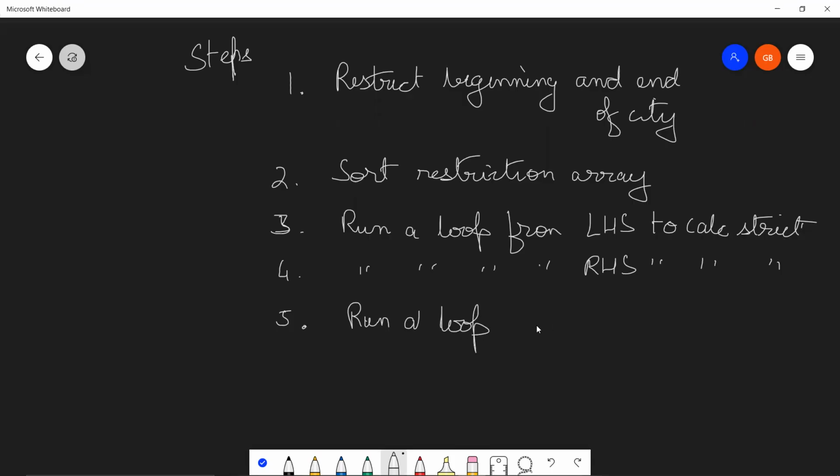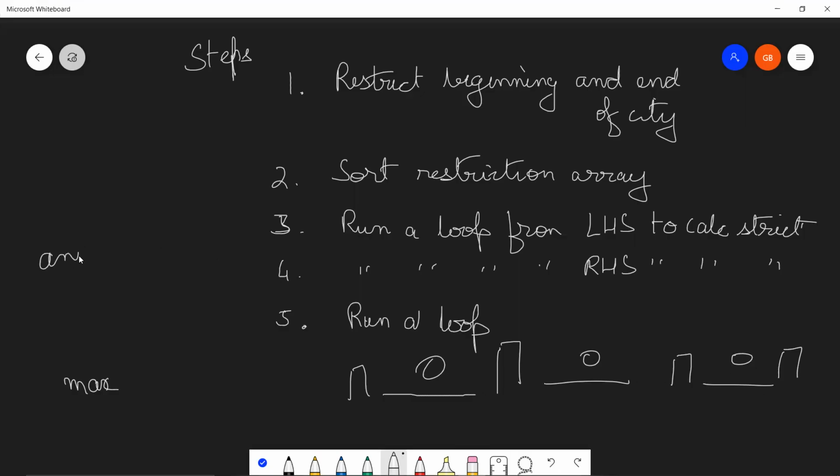and calculate the maximum achievable height between any two restrictions. Let's say we have a restriction over here, and then a restriction over here, and then another restriction over here. The final answer will be the max of the maximum achievable height over here, over here, and over here. So I'll ask you to maintain an answer variable, which will initially be 0.